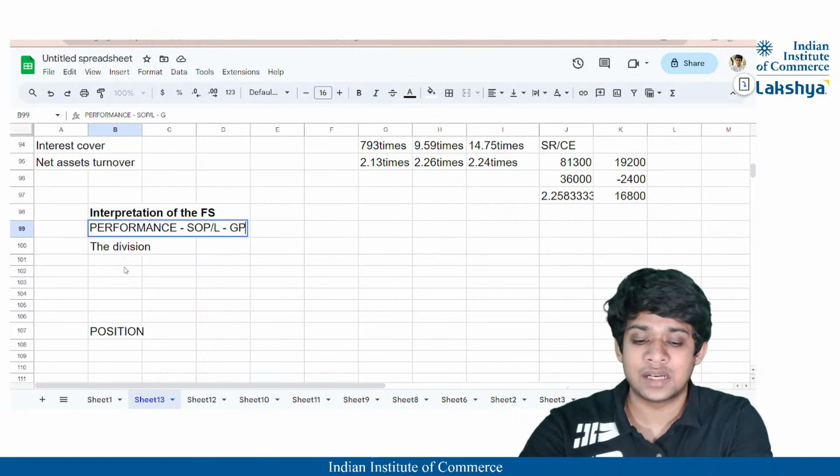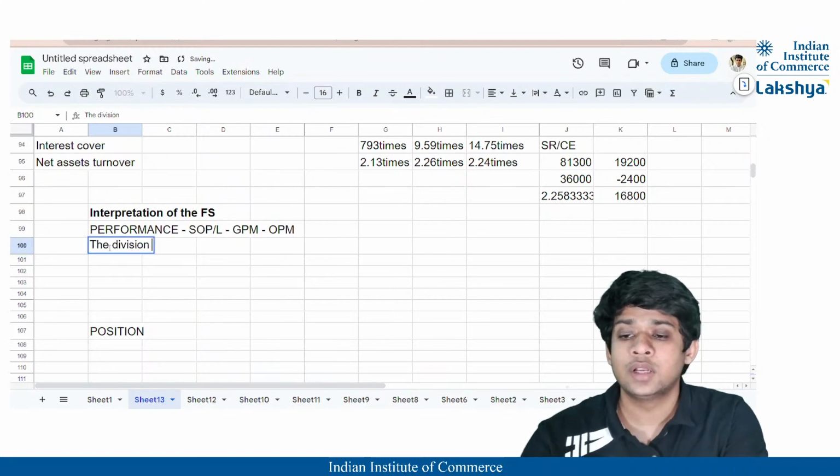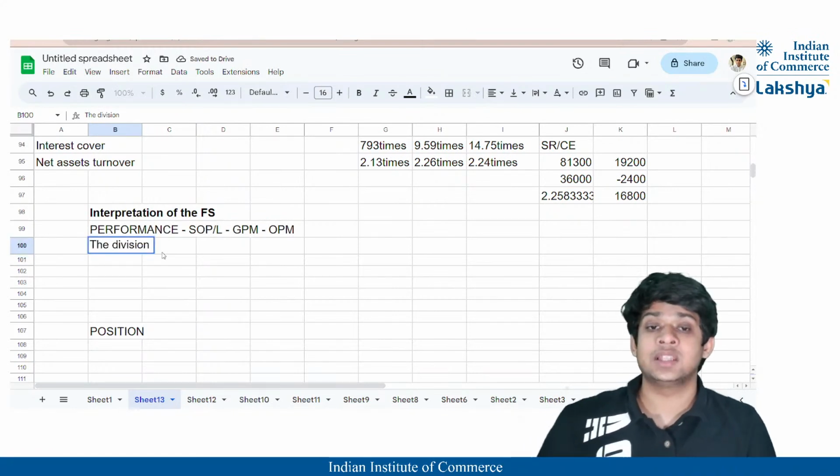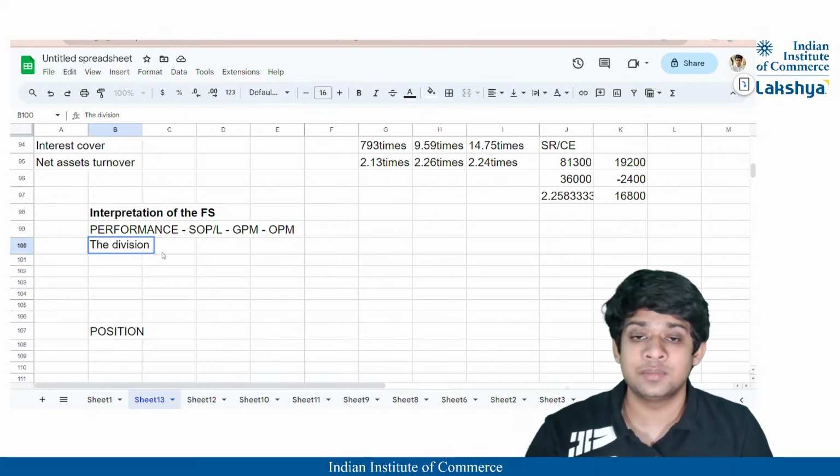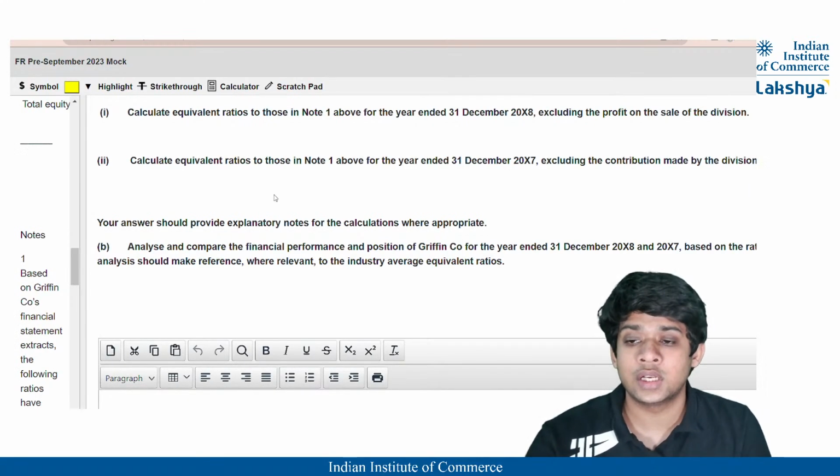Now we can state what the effect on the performance of the company has been due to the division being discontinued, sold off.